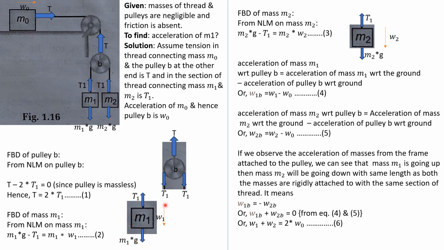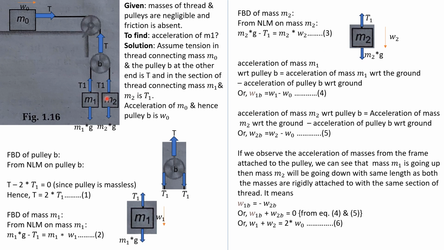We are assuming that w1 is the acceleration of mass m1 with respect to the ground in the downward direction. Applying Newton's law of motion, we reach the equation m1g minus T1 is equal to m1 into w1. This is your equation number 2.